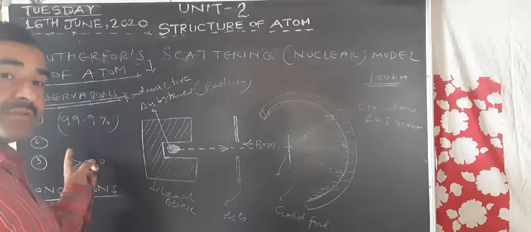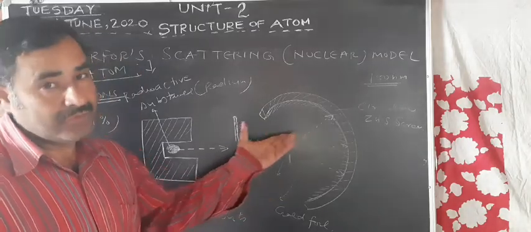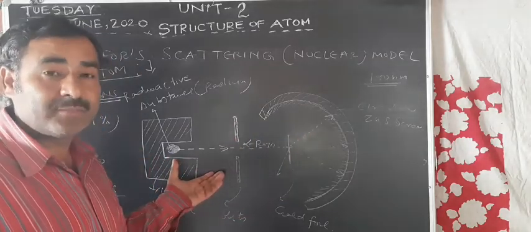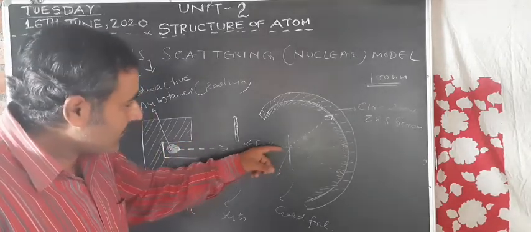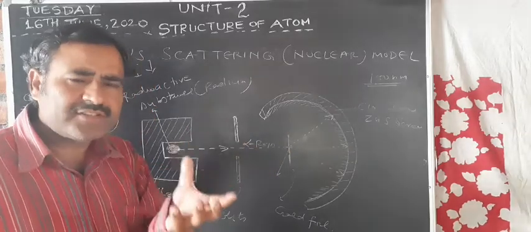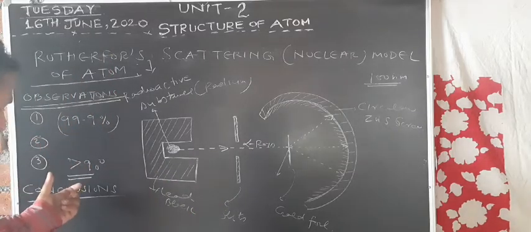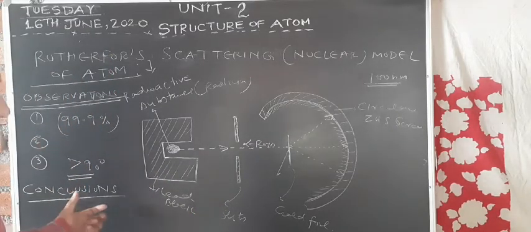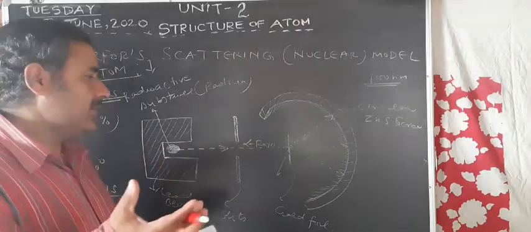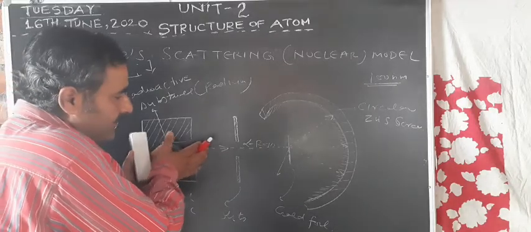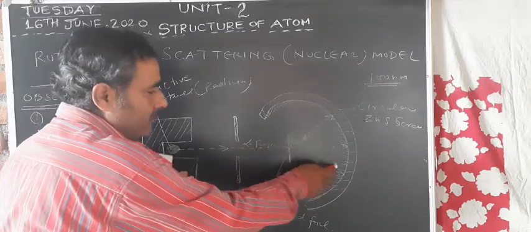The second observation was that a few alpha particles get deflected through small angles, and we know that alpha particles are positively charged particles. They could be deflected only when they pass near some positively charged body present within the atom. So from the second observation we can conclude that a small positively charged body is present within the atom, so that when alpha particles pass very near to that positively charged body, they get deflected through small angles.